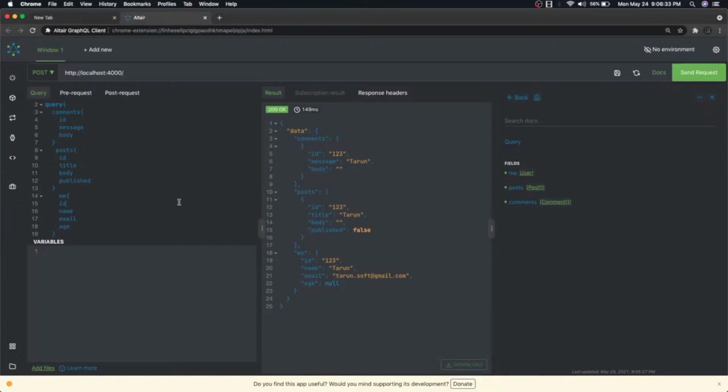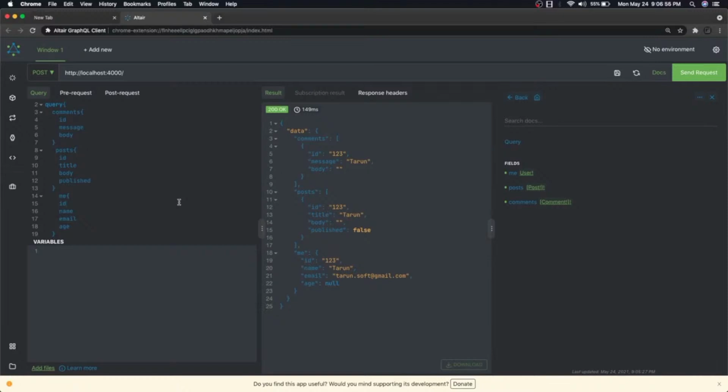When I say give me this particular post, I should also be able to return the author of the post and comments on that post. When I say give me the list of comments, then I should be able to return the username, the author name who has written that particular comment. Then only we can have some real picture about how we are writing GraphQL aggregations, right?